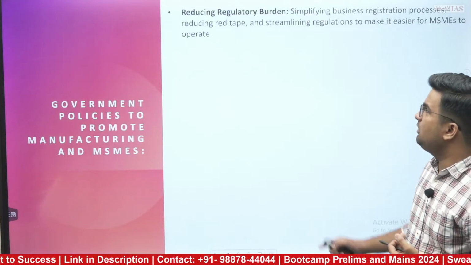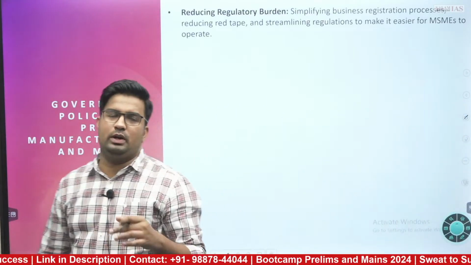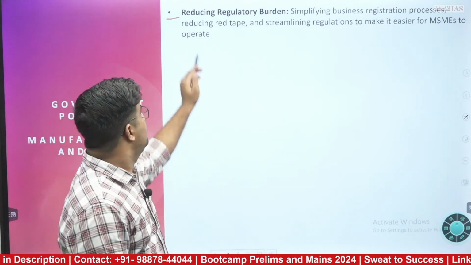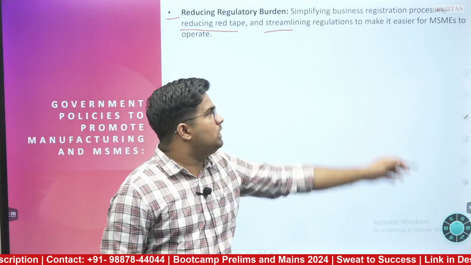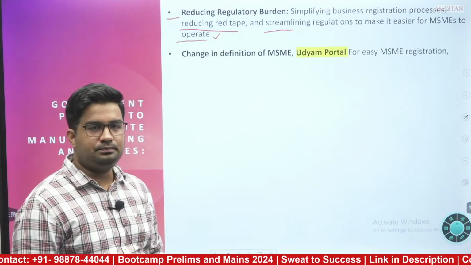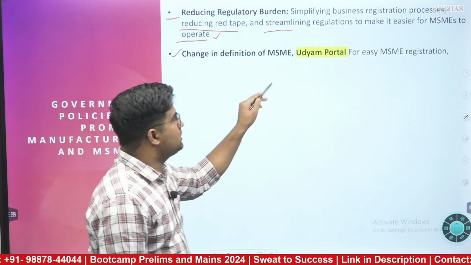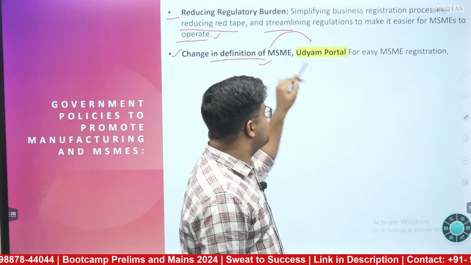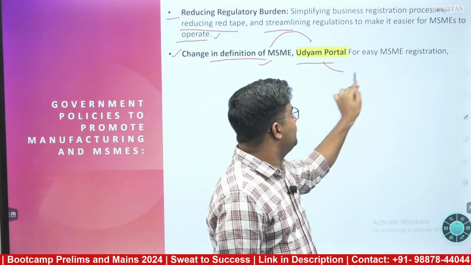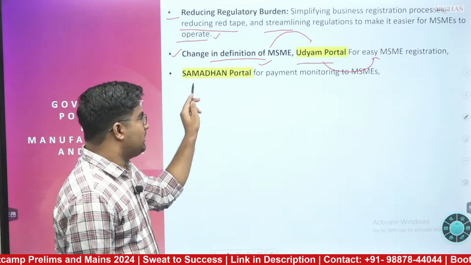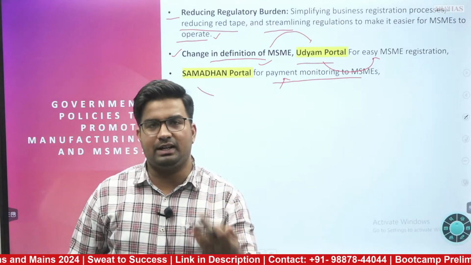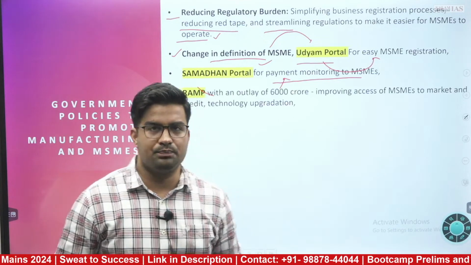Furthermore, if we go with the MSME part, we need to reduce the regulatory burden, like simplifying business registration processes, reducing red tapeism, and streamlining regulations to make it easier for MSMEs to operate. Then the change in the definition of MSME is one of the major steps taken by the government for better inclusion of MSMEs. Then the Udyam portal for easy MSME registration, and the Samadhan portal for payment monitoring, so that if any payment is pending, it can be given to MSMEs for better functioning.